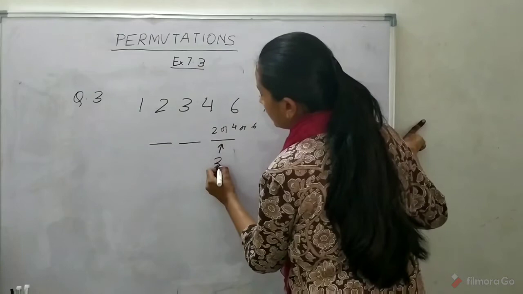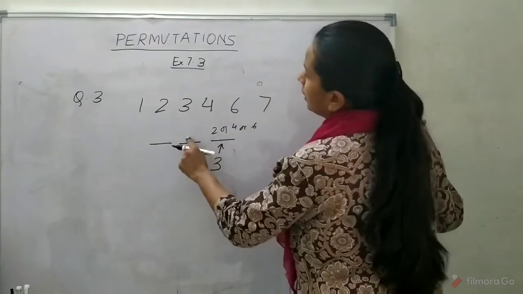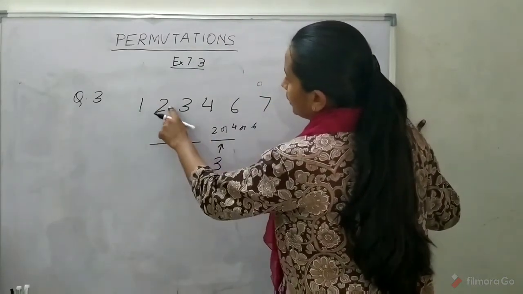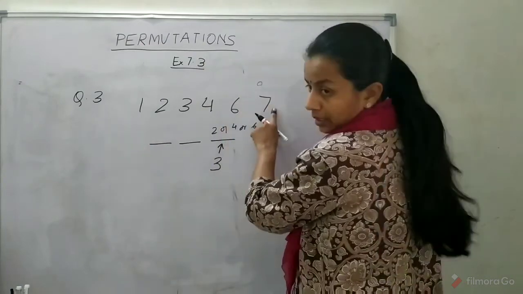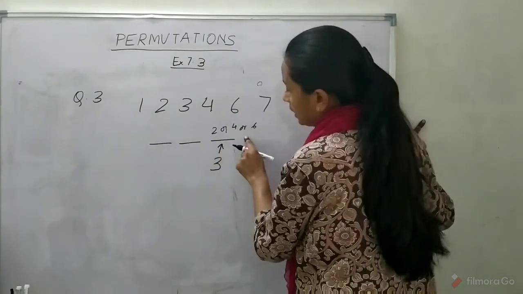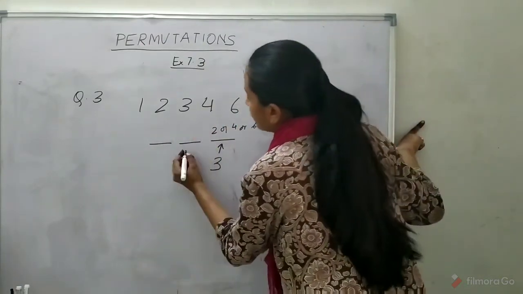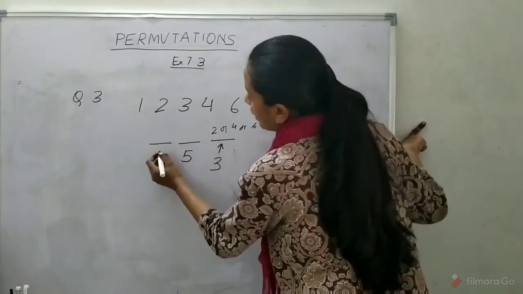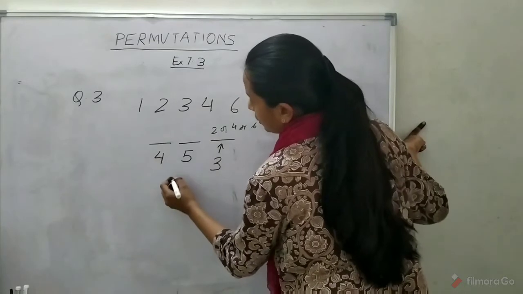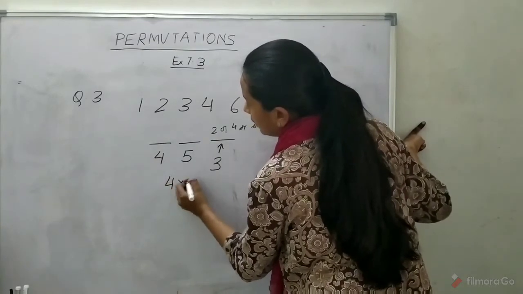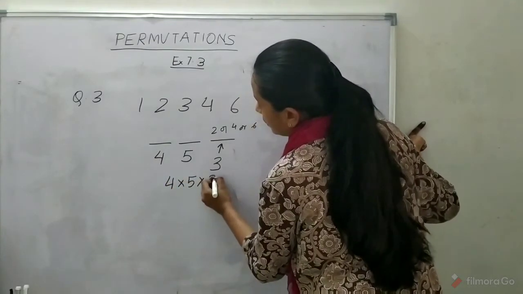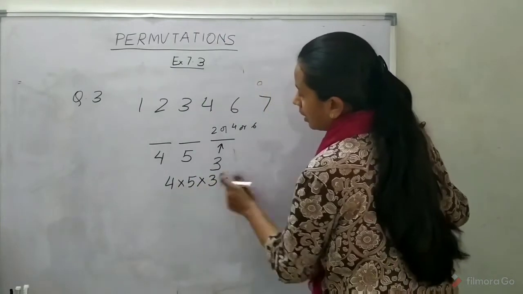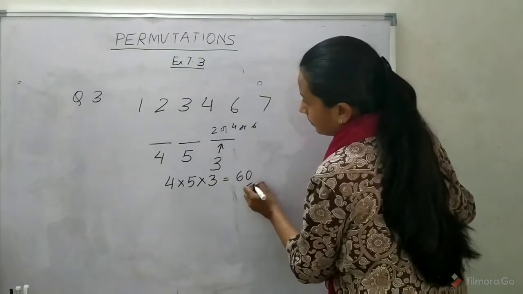So we will fill it with 3 options. For the next we have 1 2 3 4 5 6, but one digit is used here, so we have 5 options. For the last place we have 4 options. So total even numbers using these digits are 60.